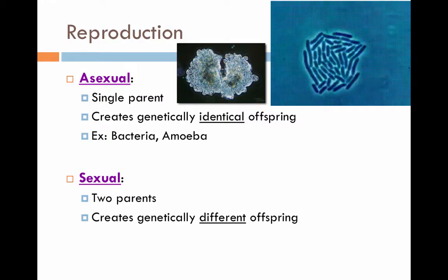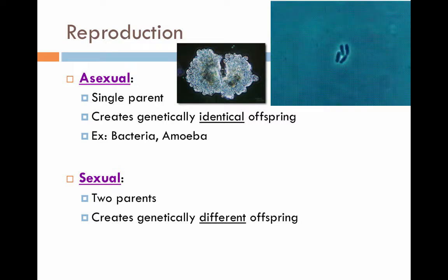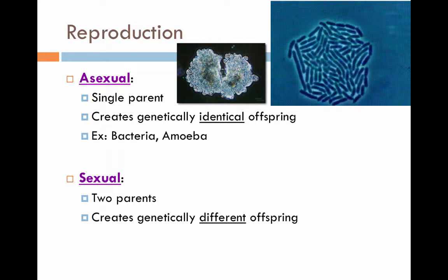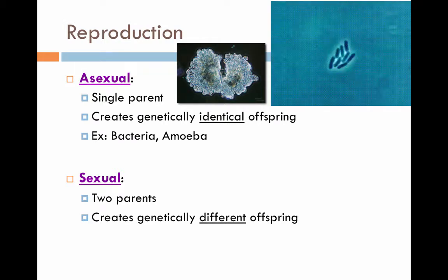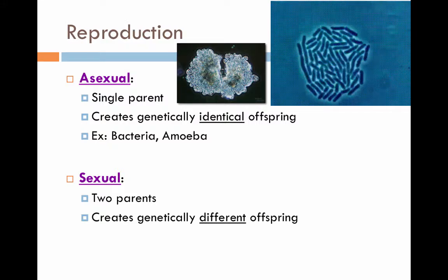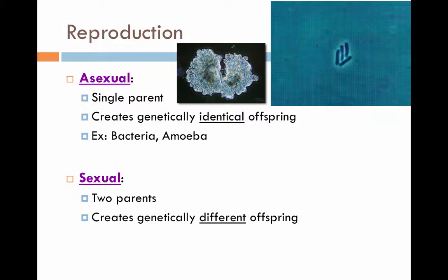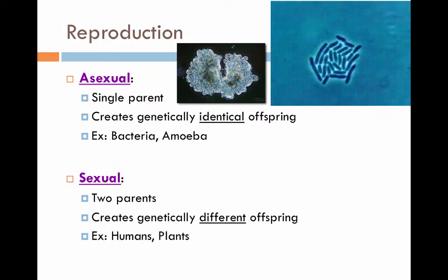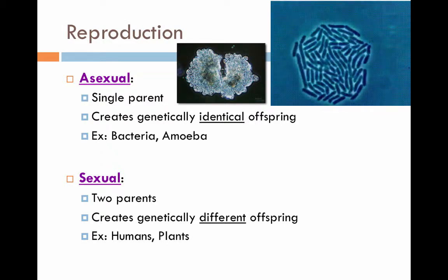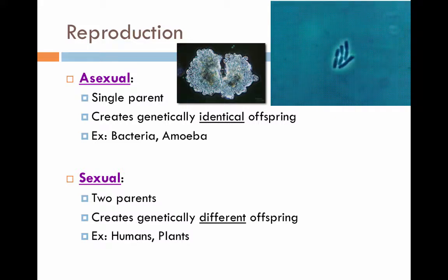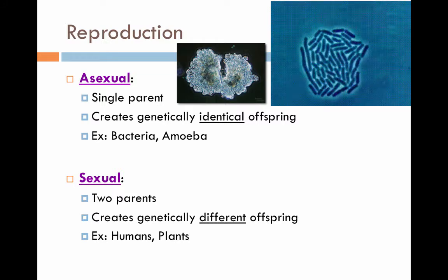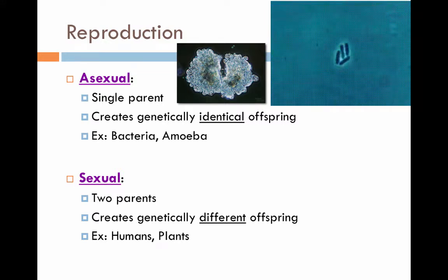They have different DNA. Think about yourself. Are you an identical twin with your mom? Are you an identical twin with your dad? No, you do not go through asexual reproduction. You go through sexual reproduction. Your DNA is different than your mom's, different from your dad, and also different from all your siblings. Examples of organisms that go through sexual reproduction are humans and plants. Really, all animals, all plants, pretty much everything that you see out in your environment goes through sexual reproduction.